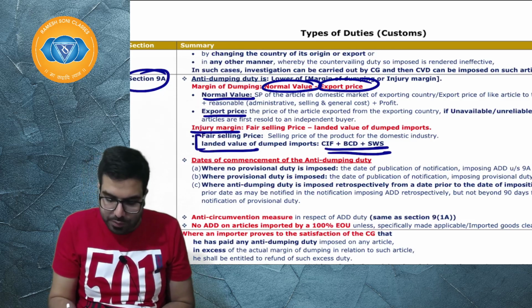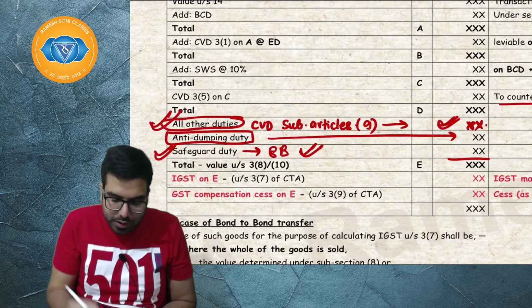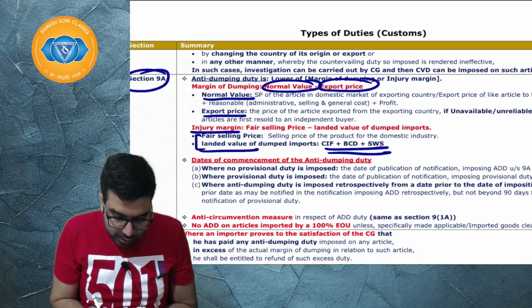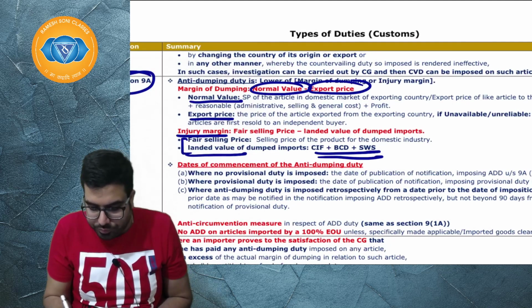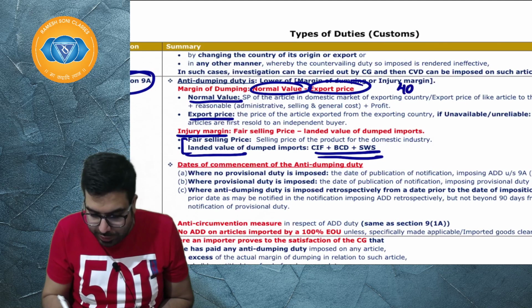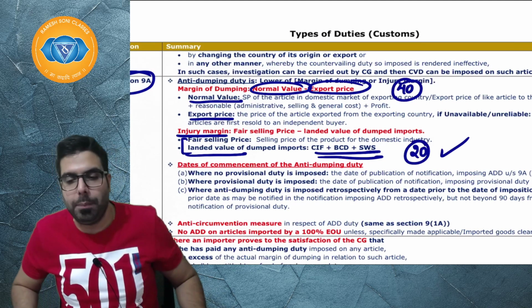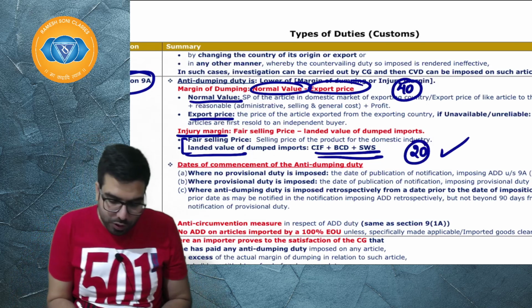Whatever is the difference is only 20 rupees. So the lower of these two is 20. Answer is over. Anti-dumping duty will be either 50, 40 or 20. Which is the lower one? 20. So you will charge anti-dumping duty at the rate of 20. I hope everyone is clear.